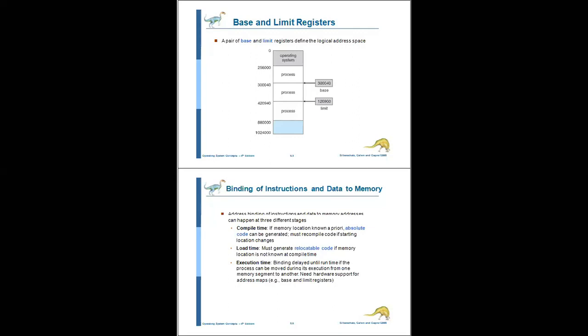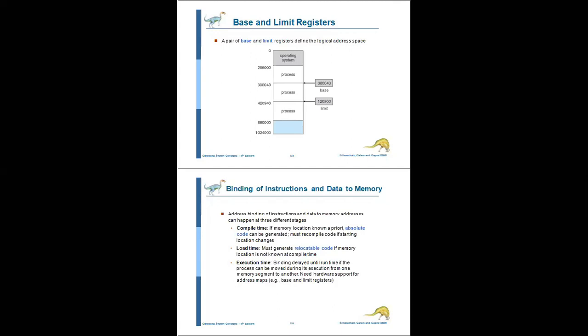Main memory and the registers built into the processor itself are the only storage that the CPU can access directly.